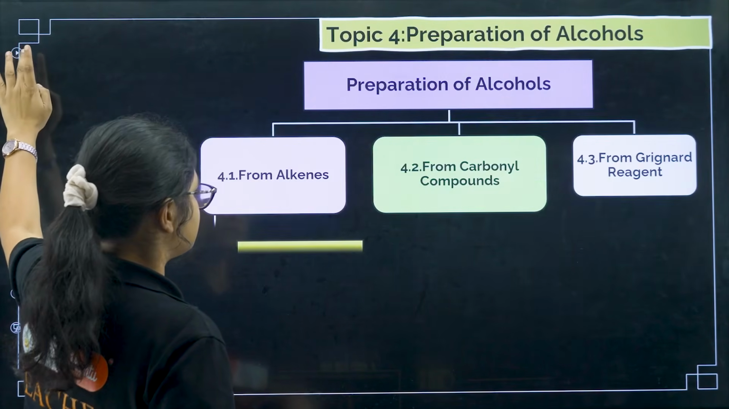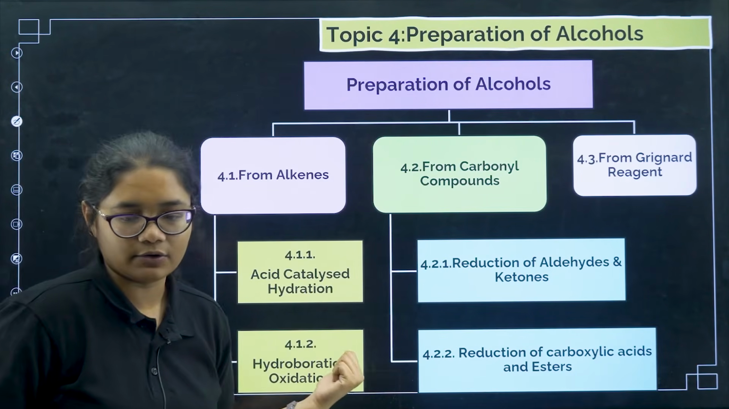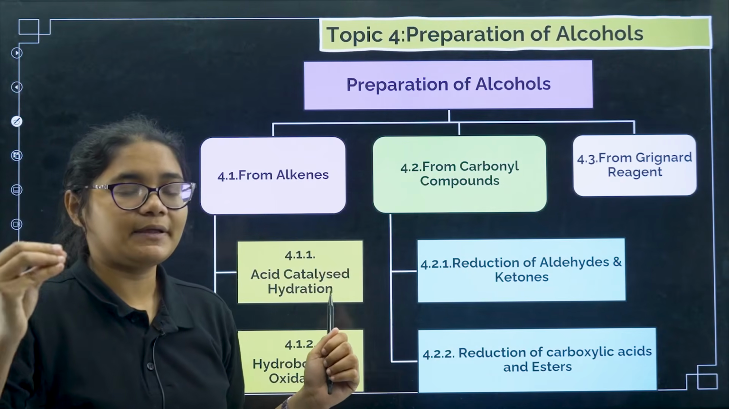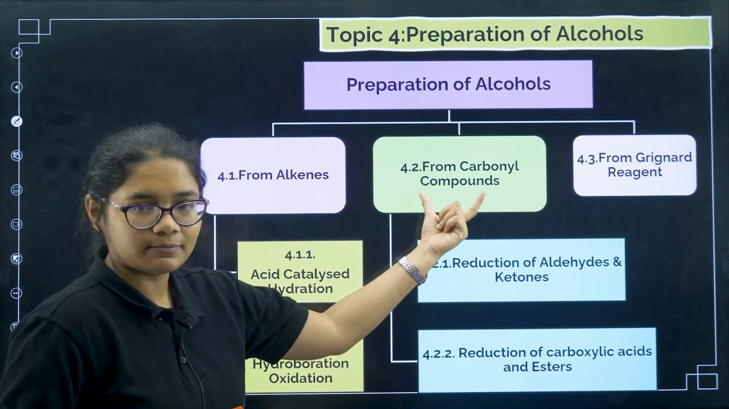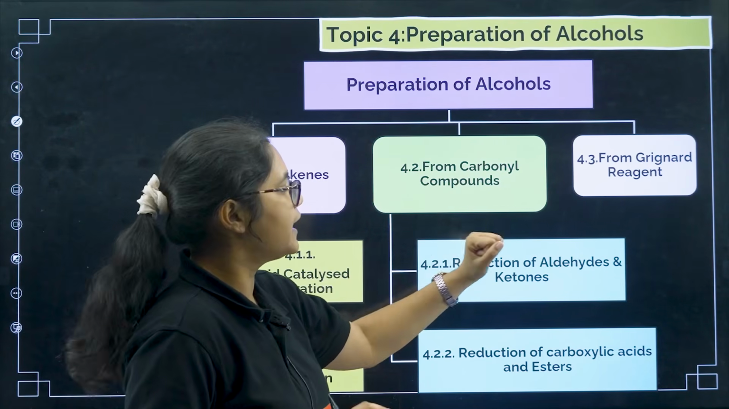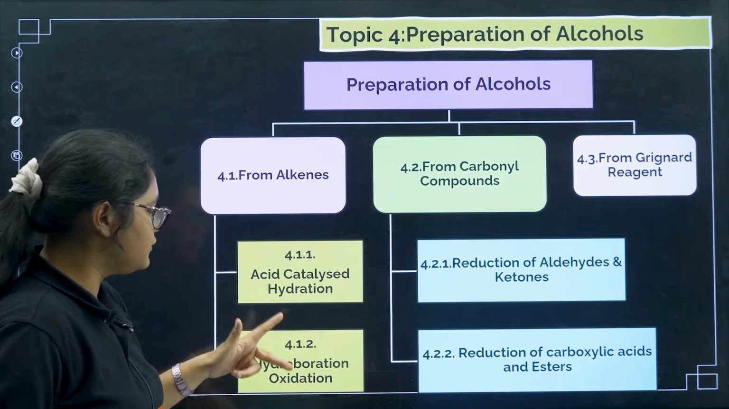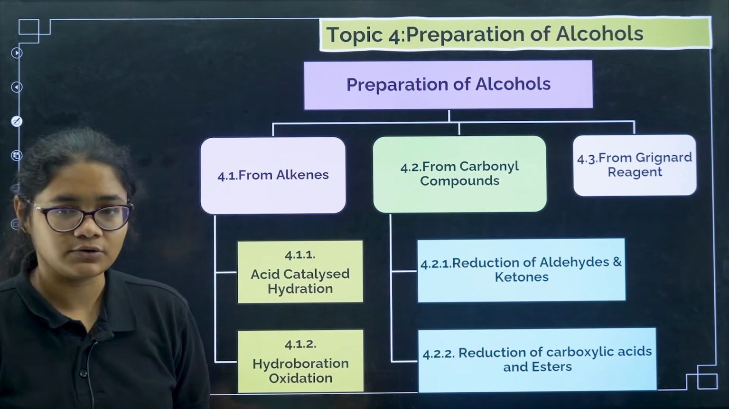So what are the methods of preparation of alcohols? I want all of you to make this chart. This is very, very important. Basically we can prepare alcohols first from alkenes, from hydrocarbons, or I can say carbonyl compounds, that is your aldehydes or ketones, then from using Grignard reagent. Under alkenes we have again 2 methods. One is acid catalyzed hydration and another is hydroboration oxidation.